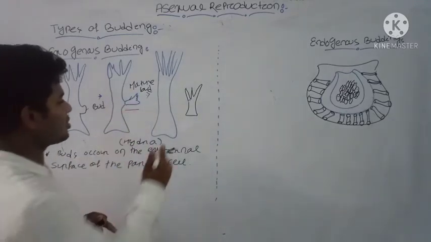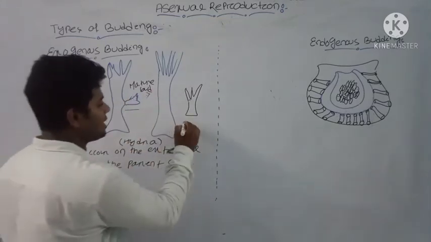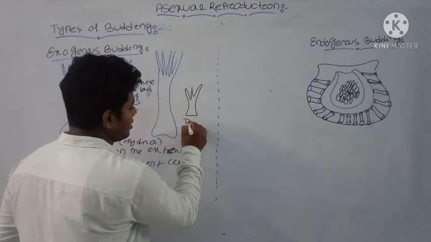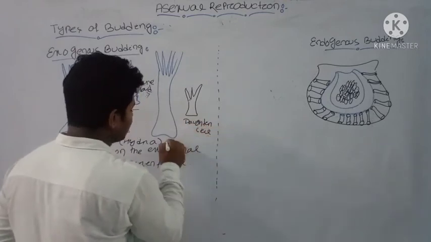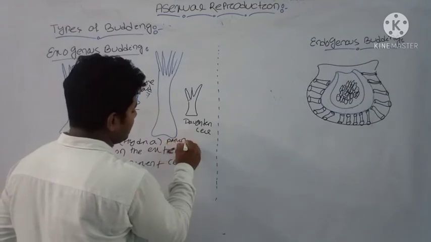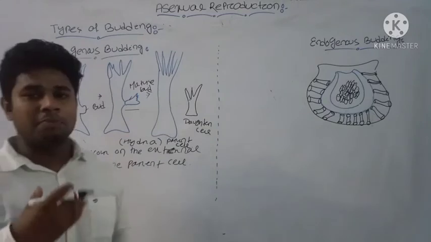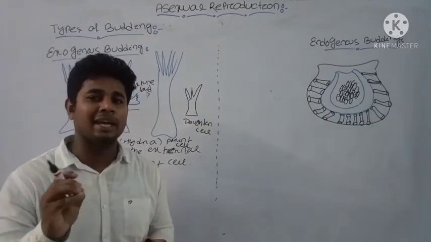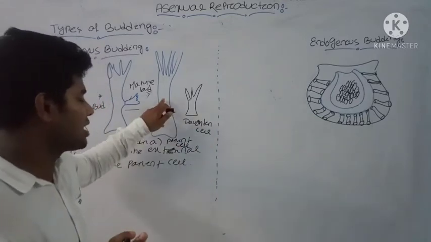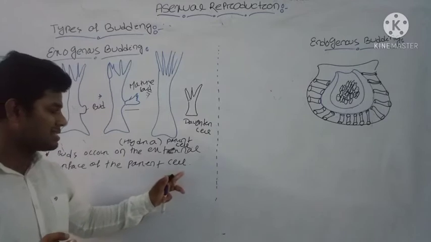Gradually, when the bud matures, it separates as the daughter cell from the parent cell. As the bud gets nutrients from the parent cell, it matures and forms a complete structure similar to the parent cell.